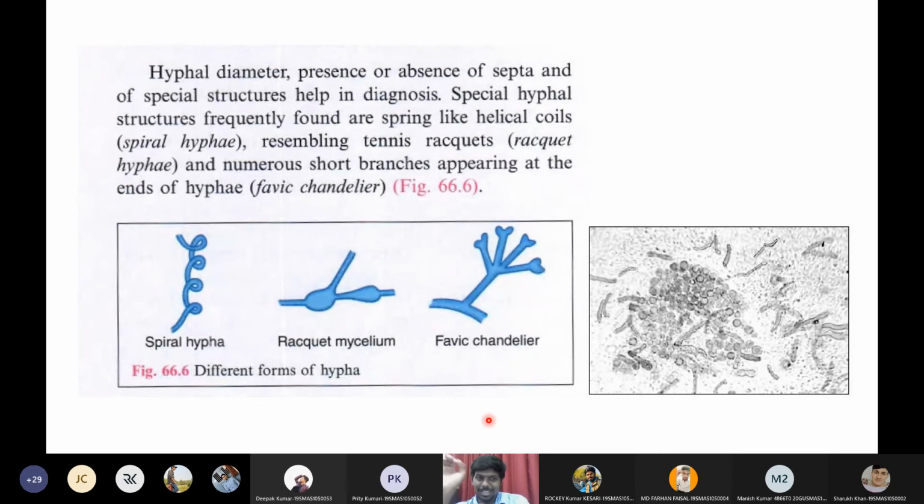If possible, can you give me examples of medically important fungi containing spiral hyphae, racket mycelium, and favic chandelier? If you identify examples for these mycelium, it will be even better. So try to identify this. Just Google it. It takes no more than 15 minutes to get the answers.